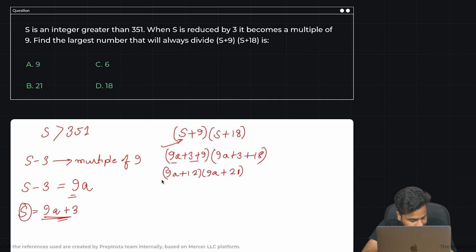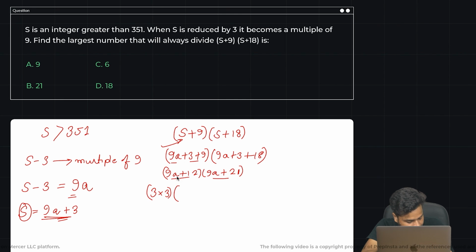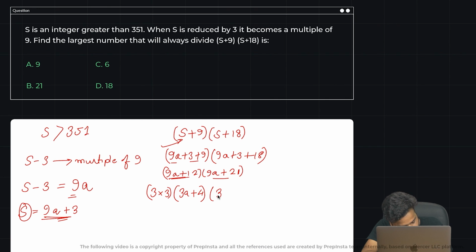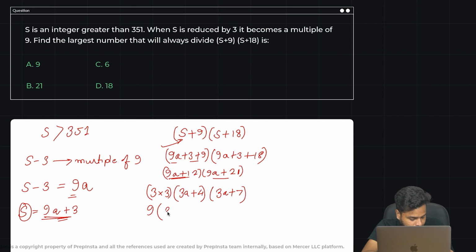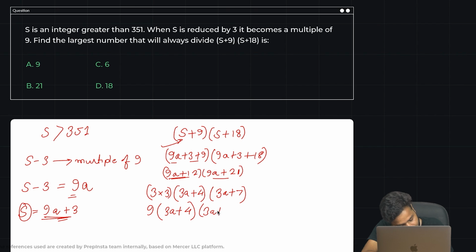What I'm doing is, guys, taking 3 common from here and 3 common from here. So 3 into 3 would be common. Taking 3 common from here would leave me with 3a plus 4, and this would be 3a plus 7. So it means 9 into 3a plus 4, 3a plus 7.